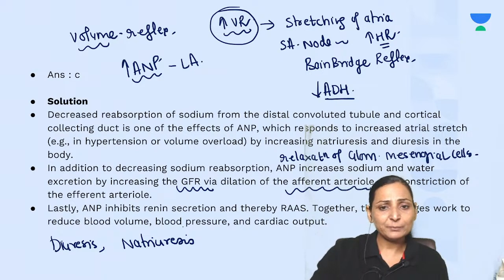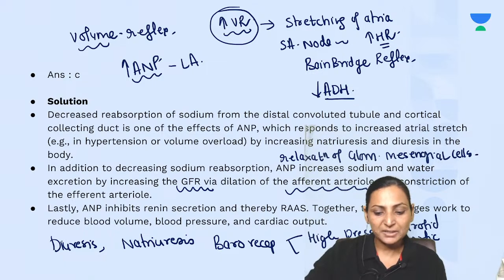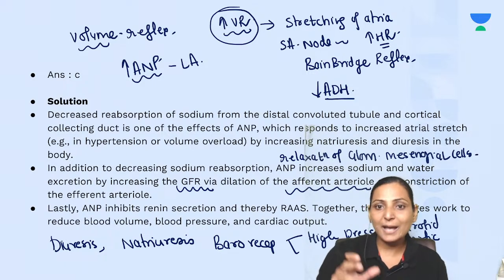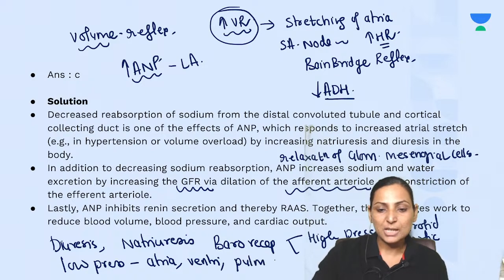Remember that when we speak of the baroreceptors, these baroreceptors are of two types. One, high pressure baroreceptors, which are your carotid and aortic sinus, supplied by the 9th and the 10th nerve, that mainly respond to high blood pressure. There are also low pressure baroreceptors which are present in the atria, in the ventricles, in the pulmonary circulation, which are not responding to blood pressure.